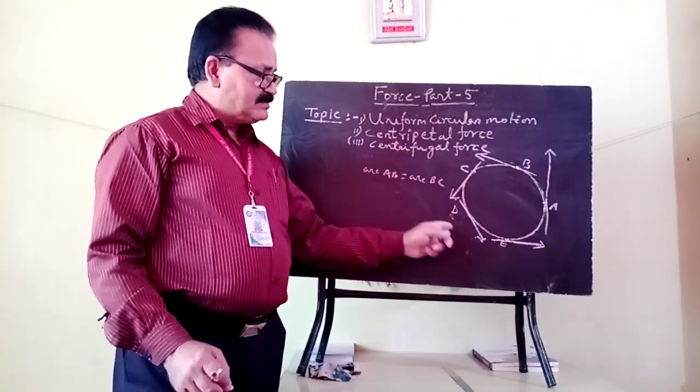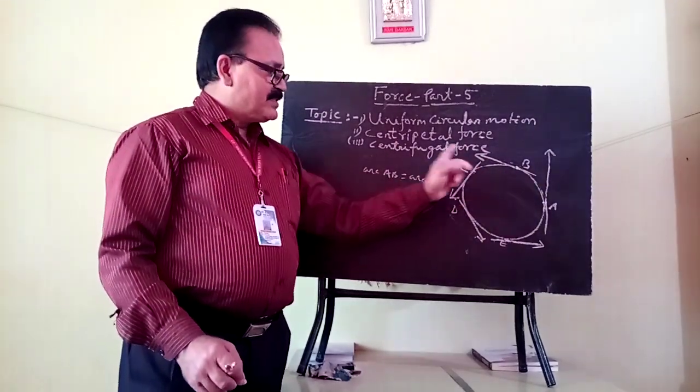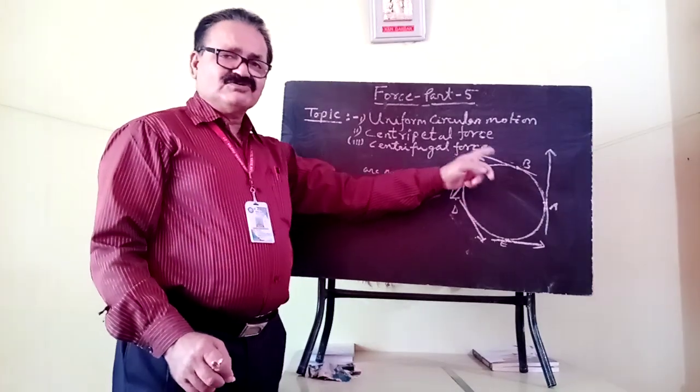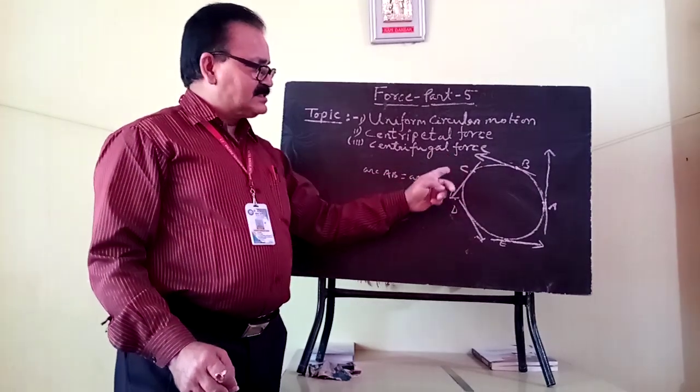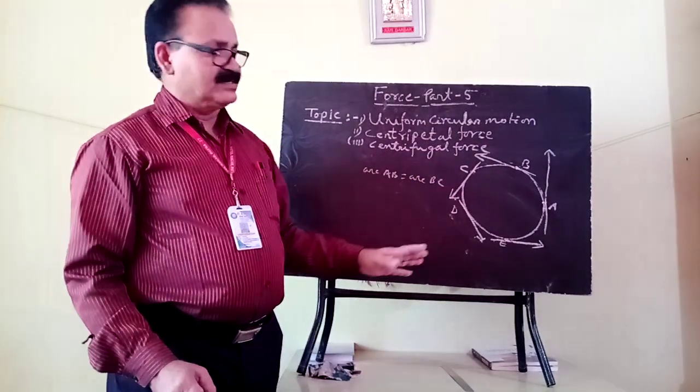But for a body moving in a circular path, even with constant speed, due to the change in direction its velocity is variable, so the body is accelerating.